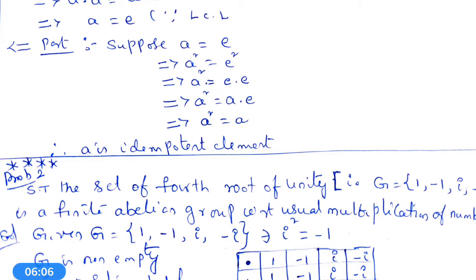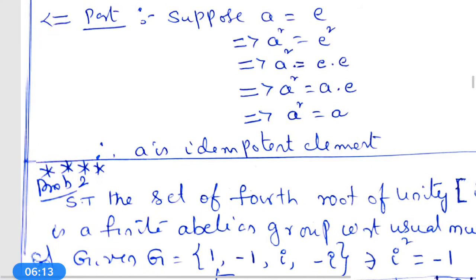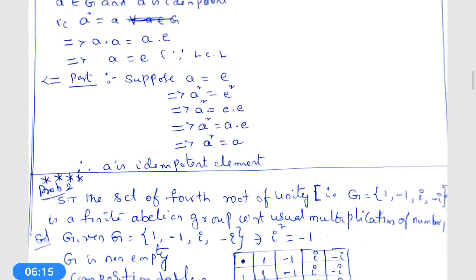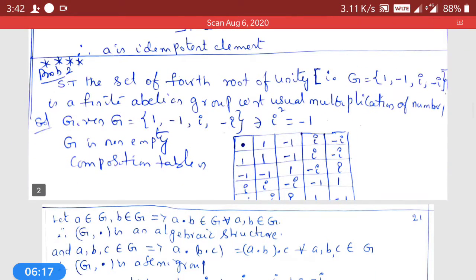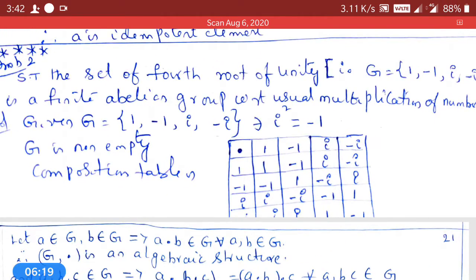This implies A square is equal to A. Therefore, what does A square equal to A imply? A is an idempotent element in the group G, dot. Next problem, a very, very important problem.